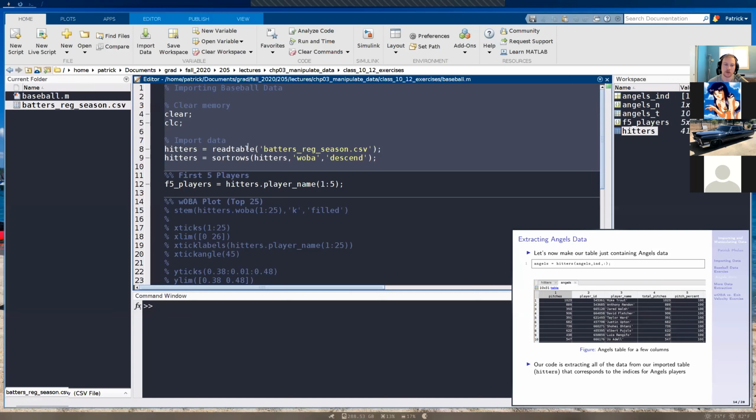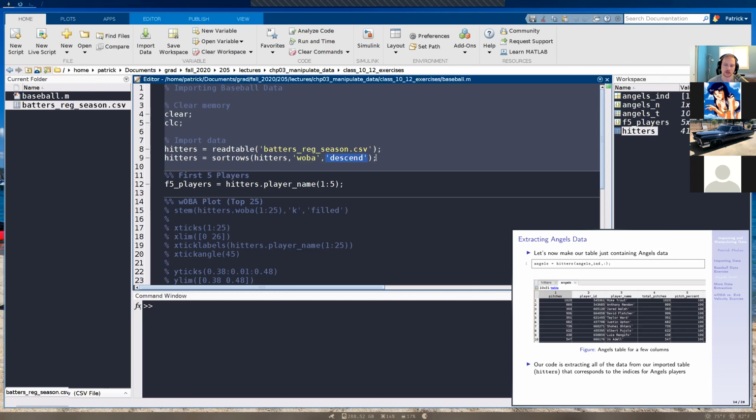So we're basically updating our table. That's why we have headers equals. We're overriding what we have up here. So headers equals sort rows. Then we have to specify the table that we want to sort, and then we specify our sorting parameter. In this case, it's going to be weighted on base average. And this last part is optional.